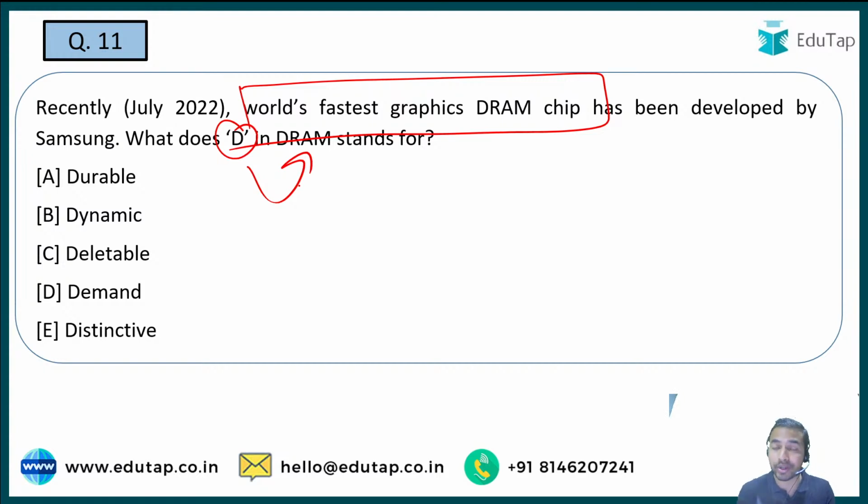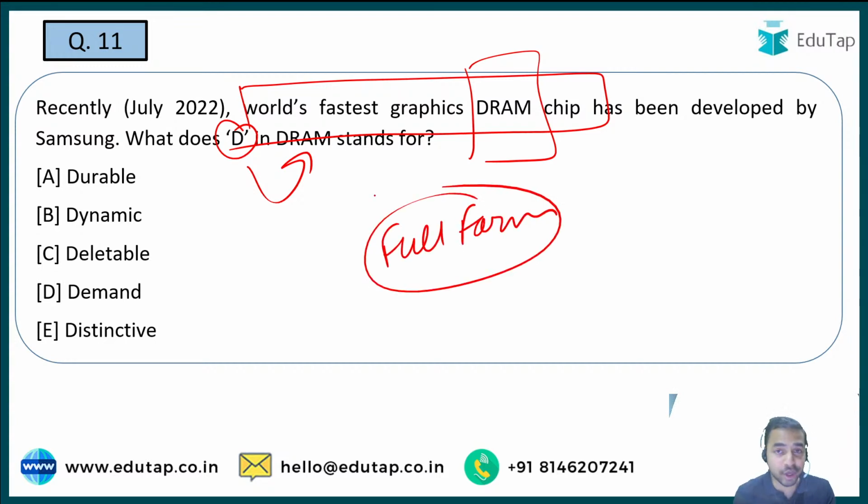See guys, I want to tell you here that in the RBI Grade B exam phase 1 of this year, you can see that there was a question on the Deshe Stack portal. They just asked you what E stands for in that particular part. So whenever you find such kind of acronyms, always focus that you are required to remember the full form of those particular acronyms as well. So that's why you are really required to remember that.